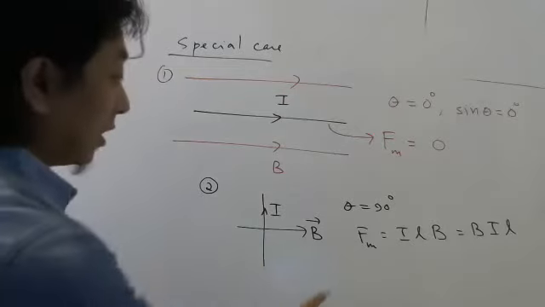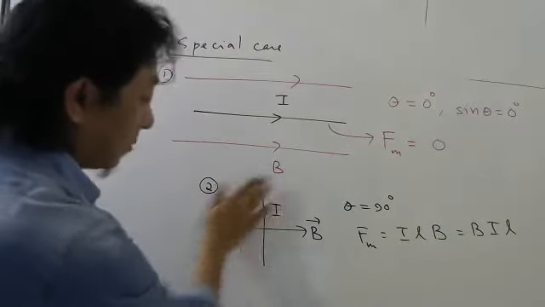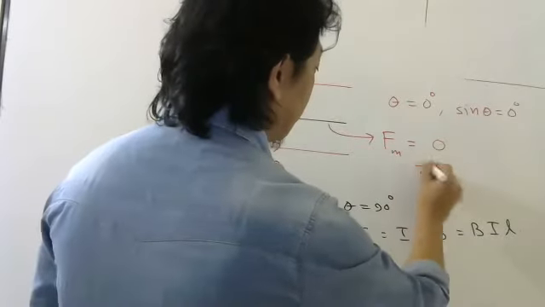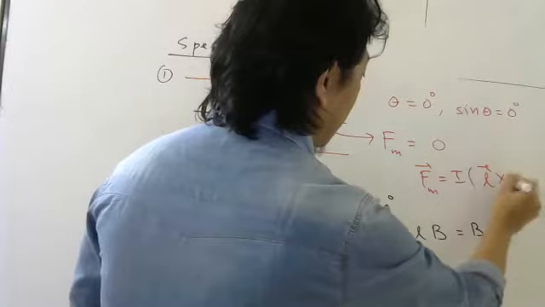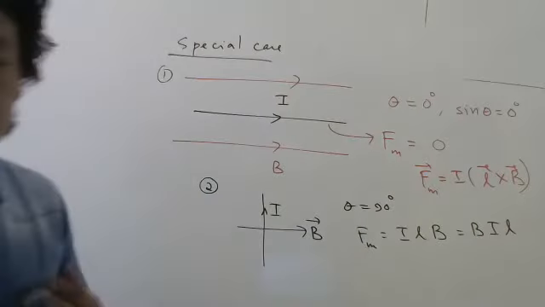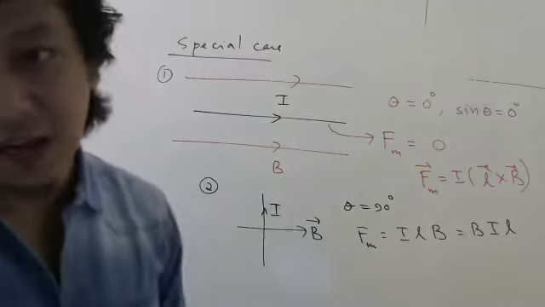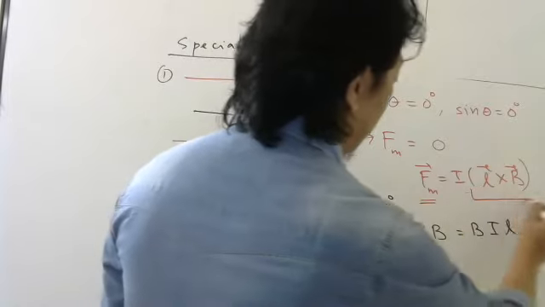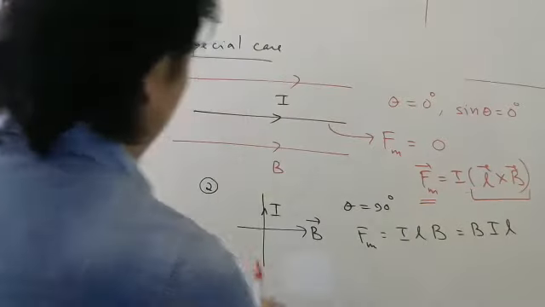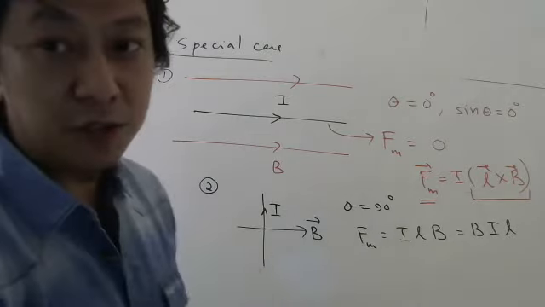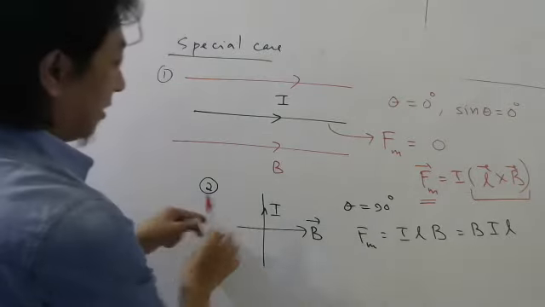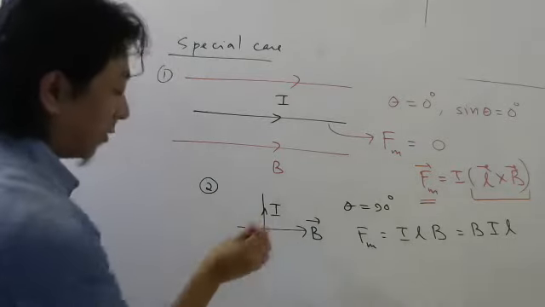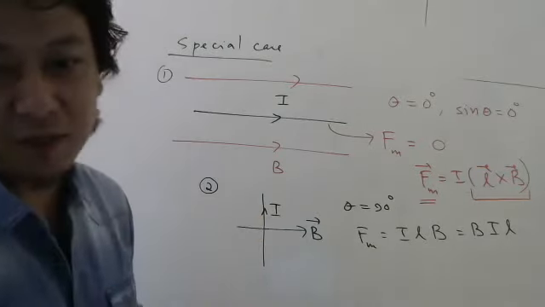First thing to remember is the force will always be perpendicular to this plane, because force vector is I L bar cross B bar. And those who remember vectors from my yesterday's class, you know that this is always perpendicular to this plane. So if L bar is here, why L bar? Because L bar is chosen along current. So if L bar is here, magnetic field is here, force will be either inside the board or outside the board. That is the only two possibilities.